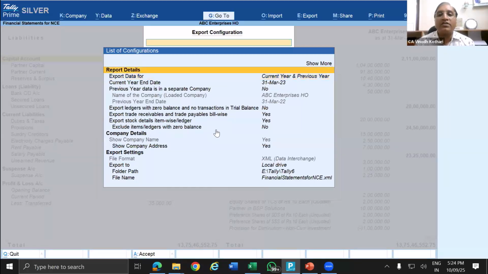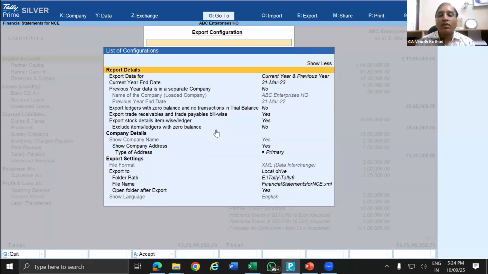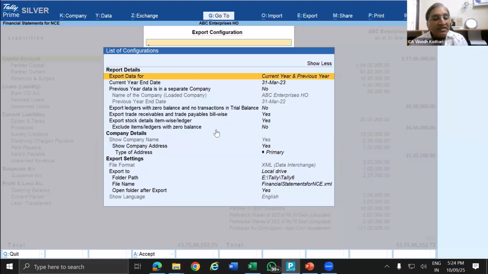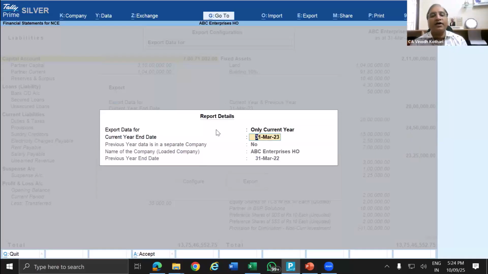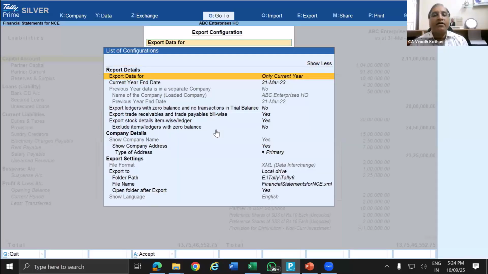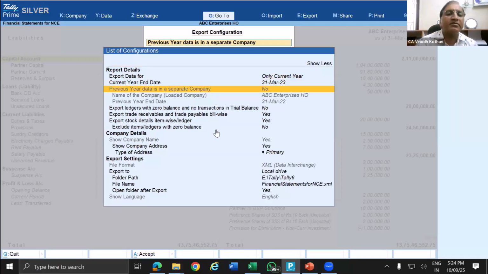Now for me, what is the data? Current year and previous year in the same Tally? No, current year is different and previous year is different, then select the year. Then what you can do is select only the current year data, and for the previous year data, you can select the previous year in a separate company.